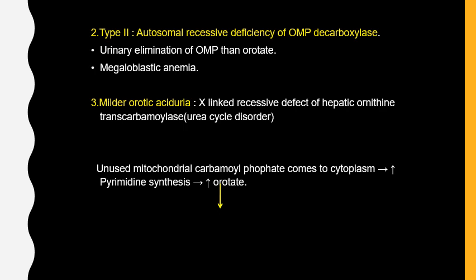Usually the first step of the urea cycle occurs inside the mitochondria, where the deficiency of hepatic ornithine transcarbamylase leads to accumulation of mitochondrial carbamyl phosphate. This is transferred to the cytoplasm, and naturally more pyrimidine synthesis occurs and more orotic acid is produced. That can lead to accumulation of orotic acid and cause orotic aciduria. That is the third type.